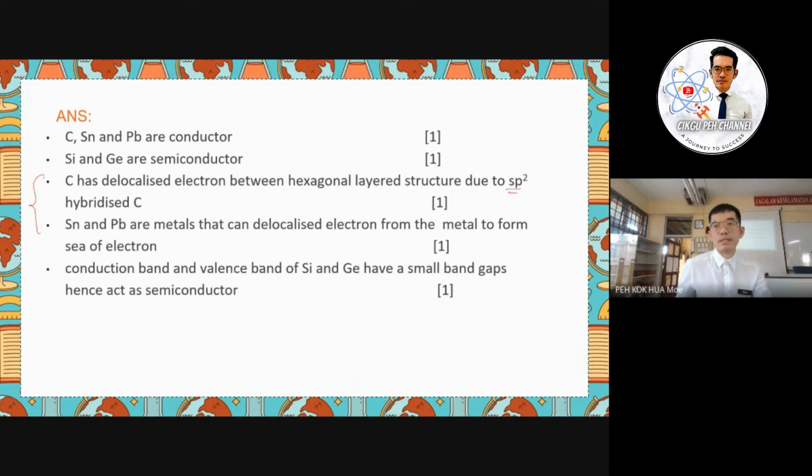So we can write both concepts, because the question here does not ask you to specify to write the concept of the energy gap. So that means both are accepted, or maybe the marks will be given for different concepts here. So I advise you to write both in the exam.